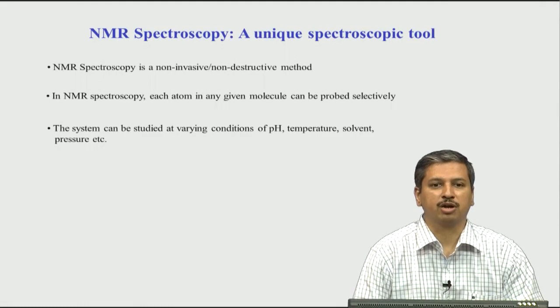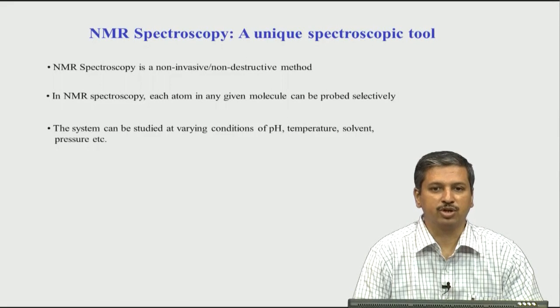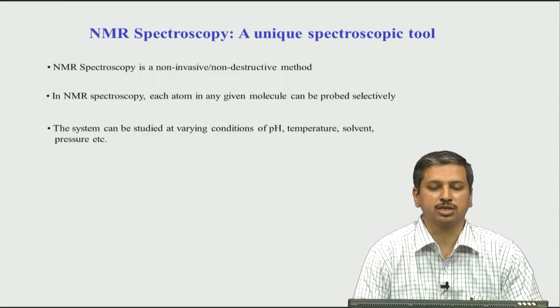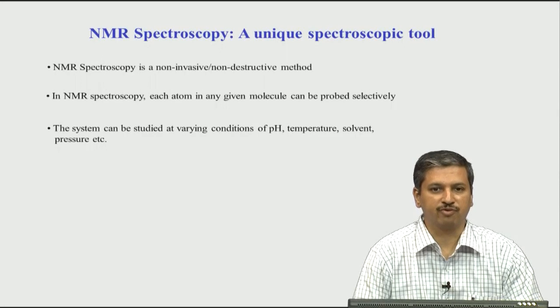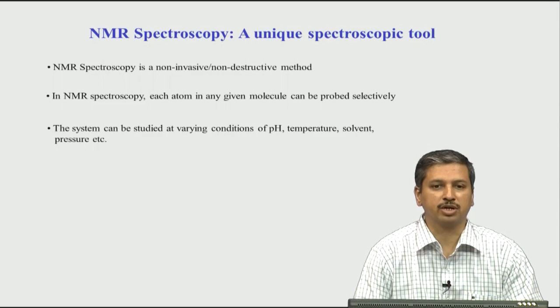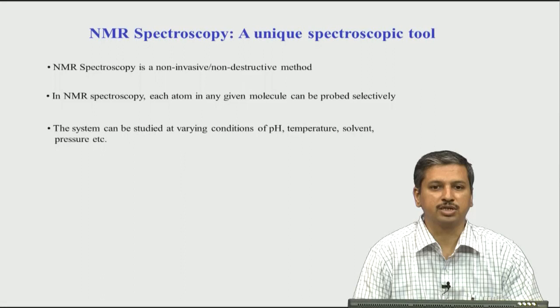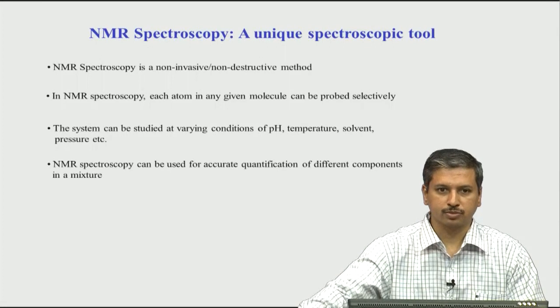Another important point about NMR spectroscopy is that you can study the sample, the compound or molecule you are studying, under different conditions of pH. You can change the temperature, the solvent, and the pressure. So, you can play around with any conditions of your sample and keep monitoring the data, looking at the spectra under different conditions. This is a major plus point of NMR, because being a non-destructive technique, as long as the sample is not degraded, you can use any different conditions and probe the data.